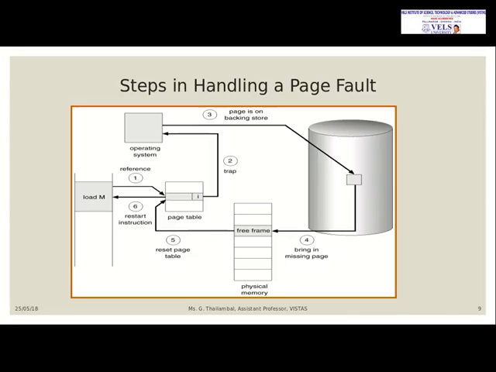That is the 5th step. So after resetting the frame number, the instruction will be restarted. Now the instruction will get executed, load M. Now M is available in the particular free frame that is identified in the page table, and it is referenced and taken out for execution. This is what happens whenever a page fault occurs. So these are the workings that need to be done by the operating system. So more time will be taken by the operating system, and every time a page fault occurs because the referenced page is not available, the work of the operating system increases, therefore the operating system's performance deteriorates.